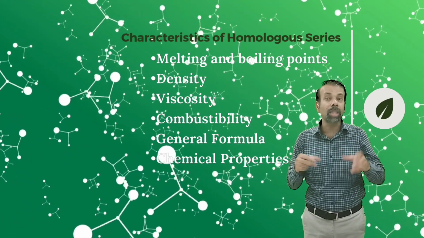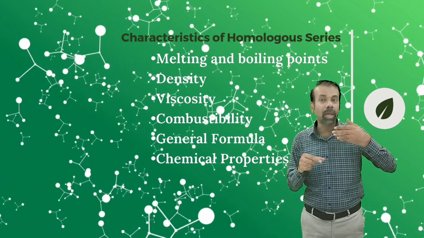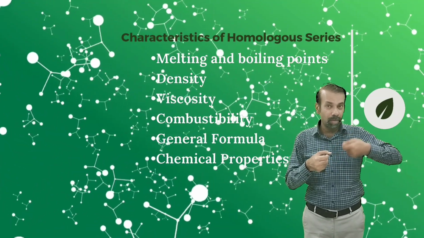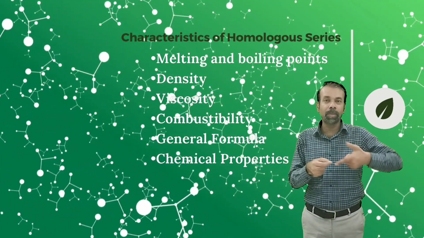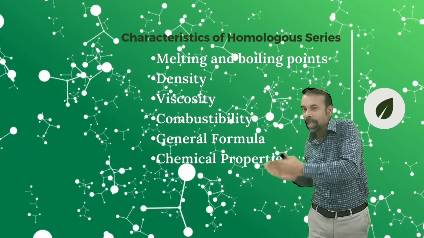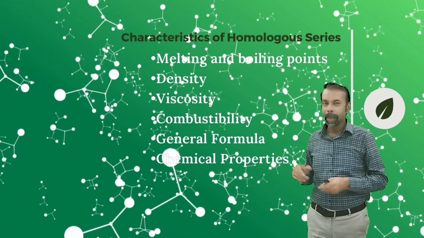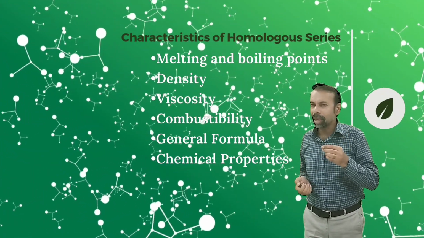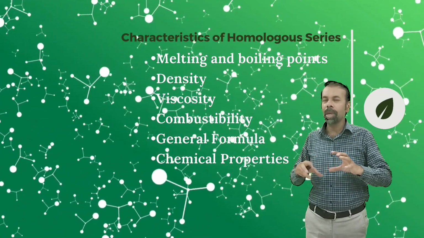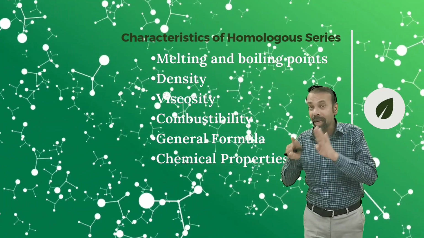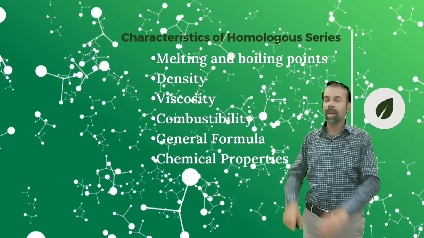Like honey, honey is more viscous than water. Honey has more resistance to flow as compared to water. So as carbon number is increasing, resistance to flow or viscosity is also increasing. Only one thing, that is the flammability, that ability to produce flame, decreases by increasing carbon number.